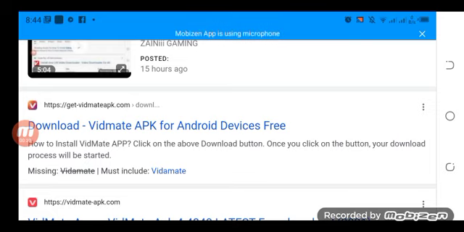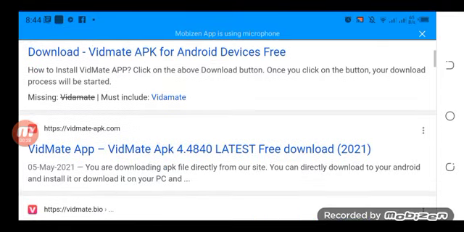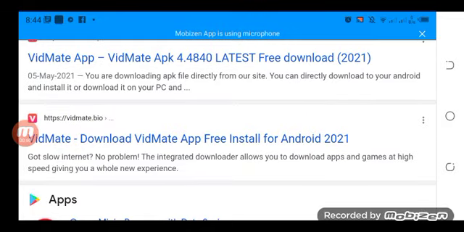Click on the above download button. Once you click on the button, your download process will be started. Vidmate app. Vidmate APK latest free download 2021. You are downloading the APK file directly from our site. You can directly download to your Android and install it, or download it on your PC. Vidmate app free install for Android 2021.